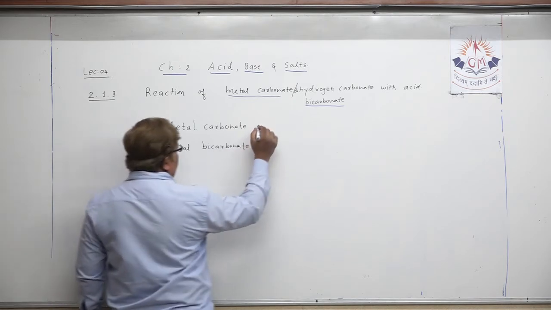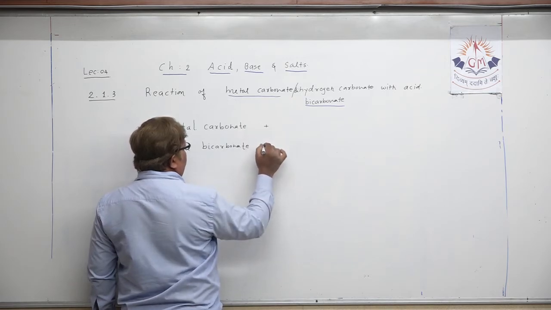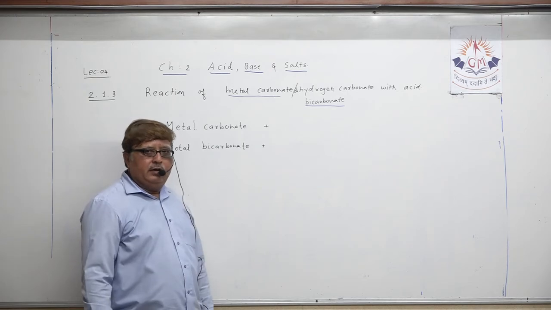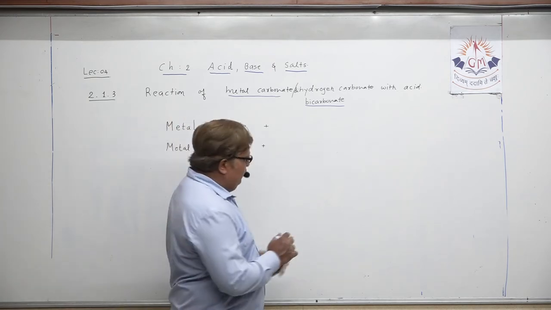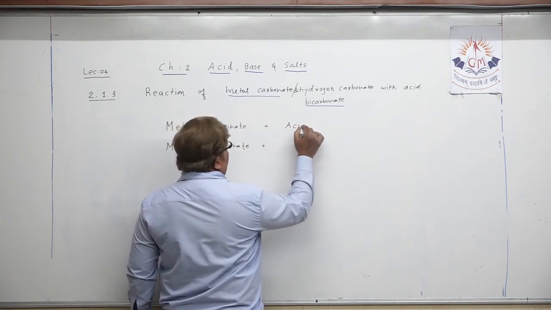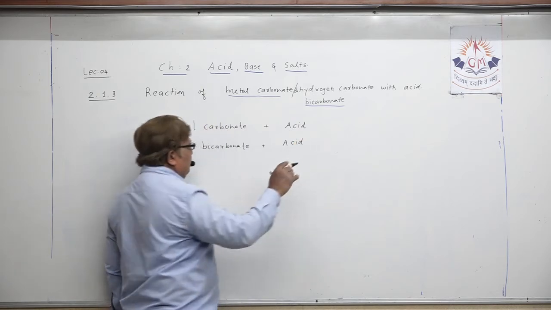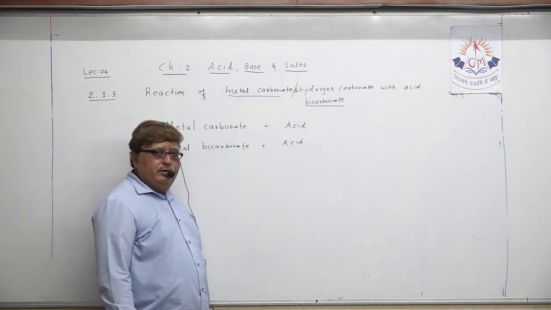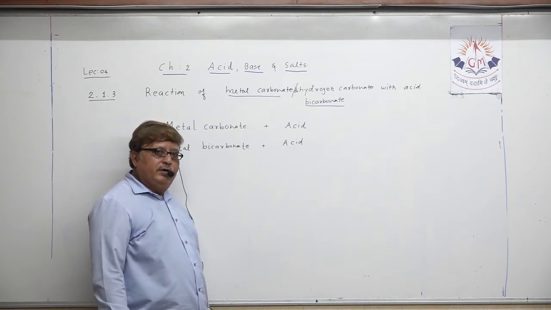Mind this very well. Whenever metal carbonate or metal bicarbonate, dihydrogen carbonate, react with acid, whenever metal carbonate or metal bicarbonate react with acid, what happens actually?